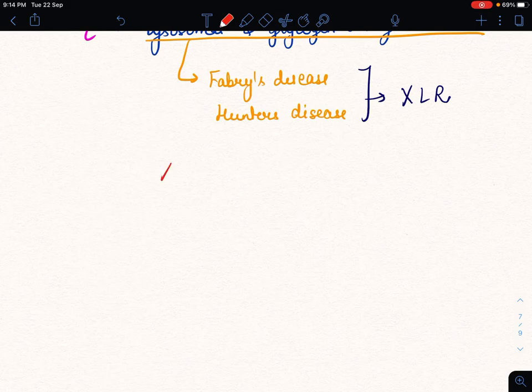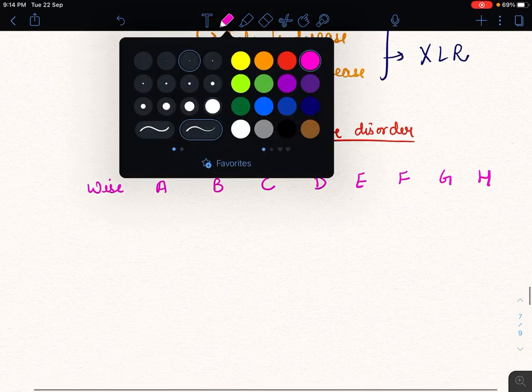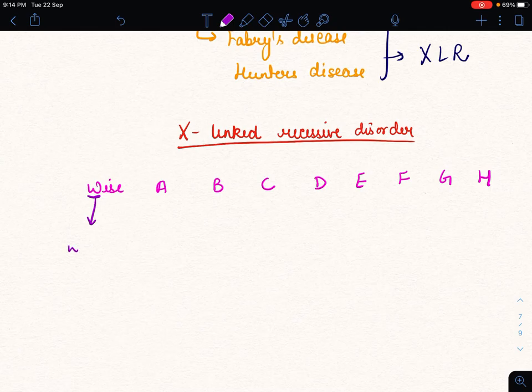X-linked recessive disorder. So for X-linked recessive disorder, we have one trick, that is WISE A, B, C, D, E, F, G, H. In this, W means W for Wiskott-Aldrich syndrome, and A for A and B for B means hemophilia A and B.